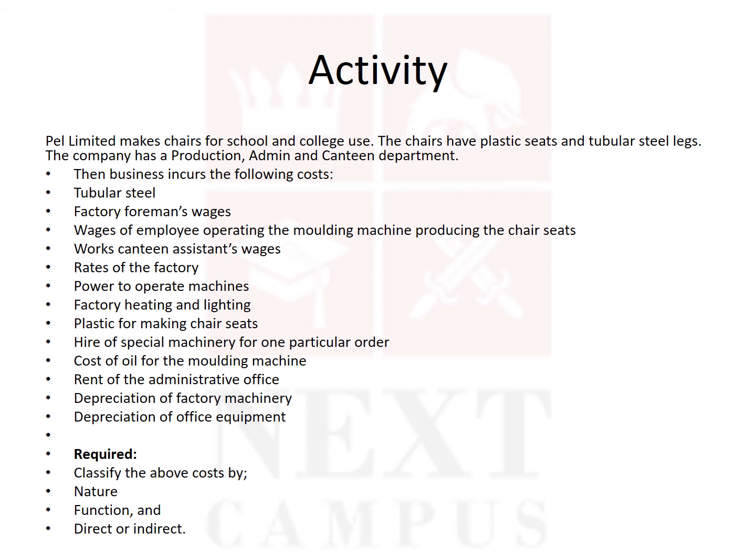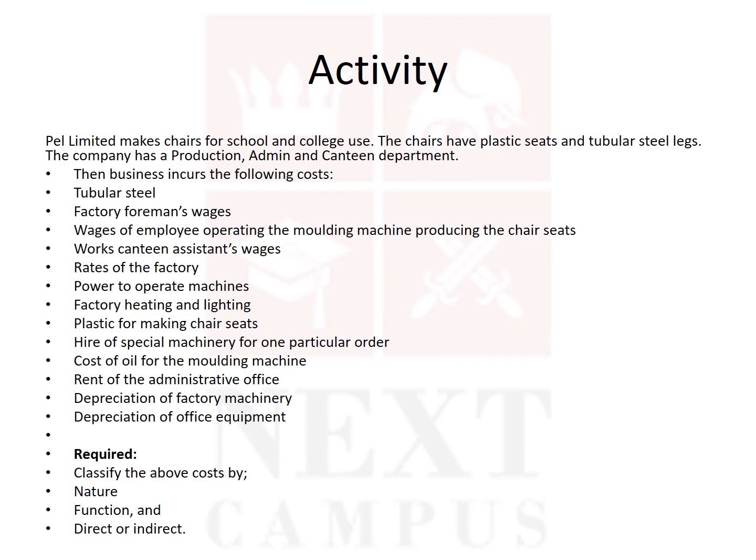The company has production, admin and canteen departments. Those are the functions. The business incurs the following costs: tubular steel, factory foreman's wages, wages of employees operating machines, canteen assistants' wages, rates, power to operate machines, factory heating and lighting, plastic, and so on.